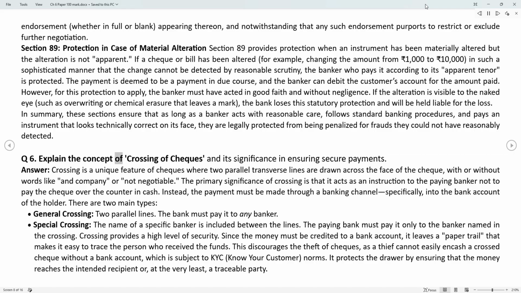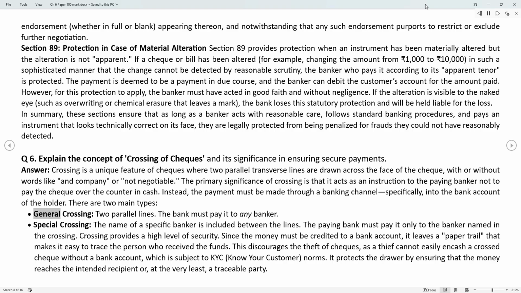Q6. Explain the concept of crossing of checks and its significance in ensuring secure payments. Answer. Crossing is a unique feature of checks where two parallel transverse lines are drawn across the face of the check, with or without words like "and company" or "not negotiable." The primary significance of crossing is that it acts as an instruction to the paying banker not to pay the check over the counter in cash. Instead, the payment must be made through a banking channel, specifically, into the bank account of the holder.